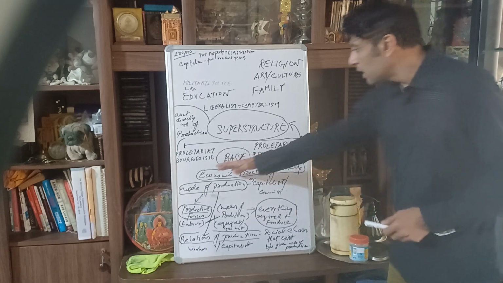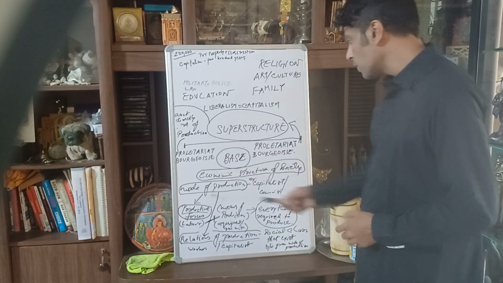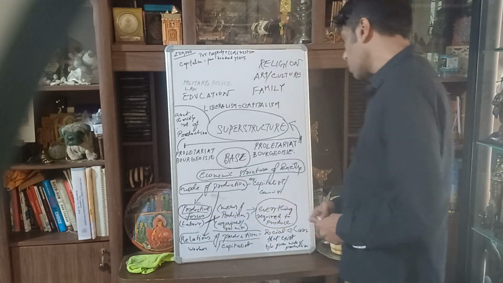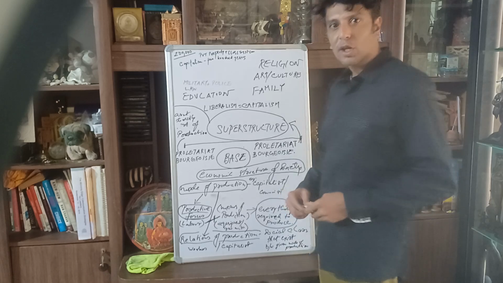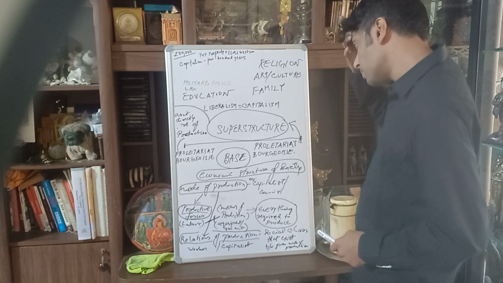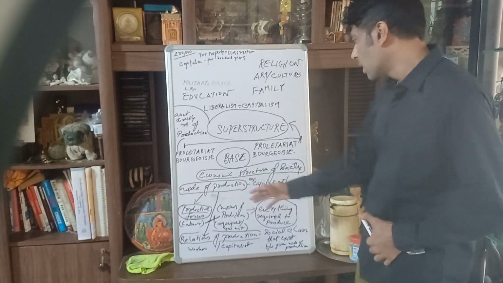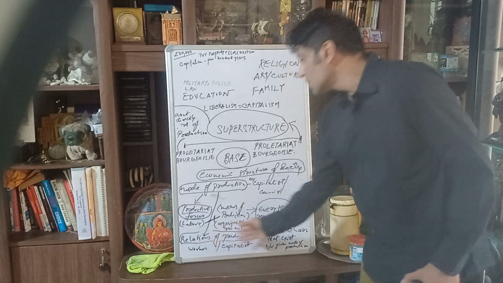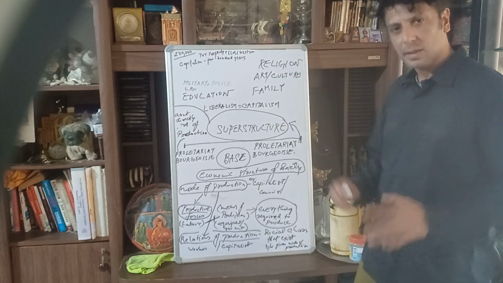So the economic structure of society is divided into modes of production and relations of production. What are modes of production? They can be capitalist or communist modes of production. Modes of production are divided into two parts: one is productive forces, and another is relations of production.